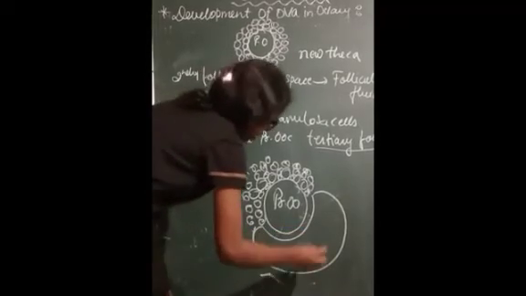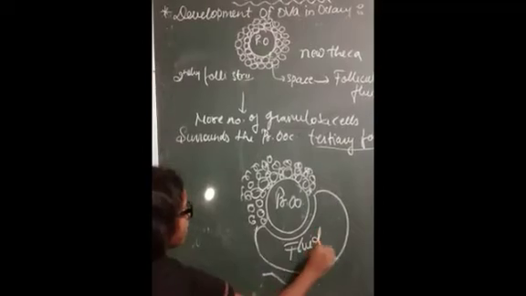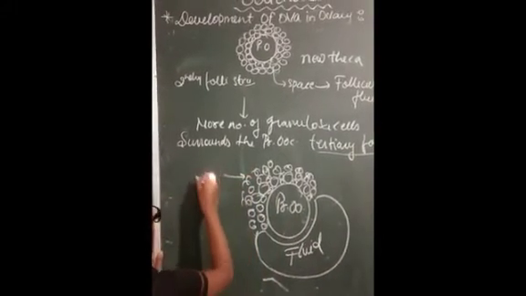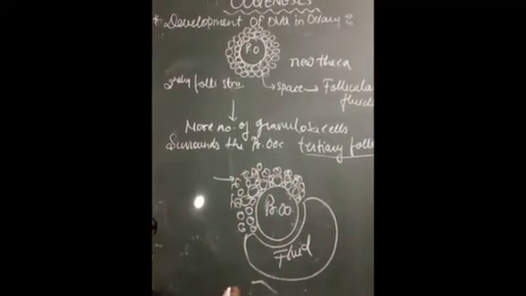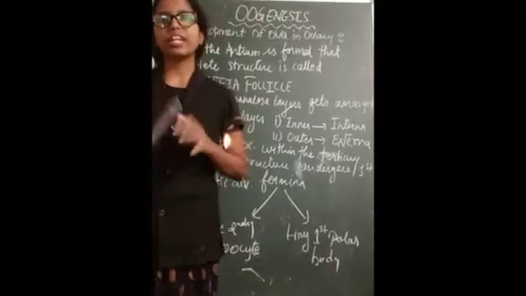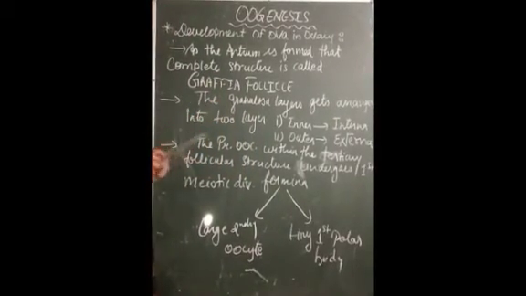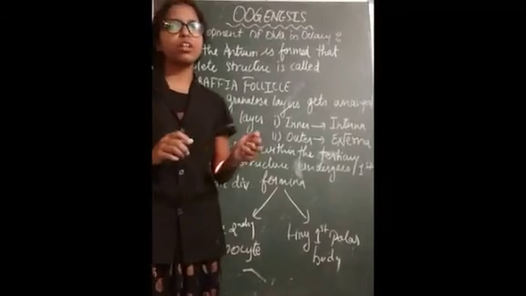This is the fluid, student, which gets accumulated on one side, and these are the granulosa cells which get accumulated here, and this structure is known as the antrum. Okay, the antrum is formed, student. That complete set of structure will be known as the Graafian follicular structure.